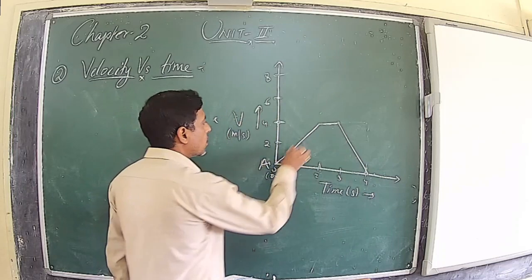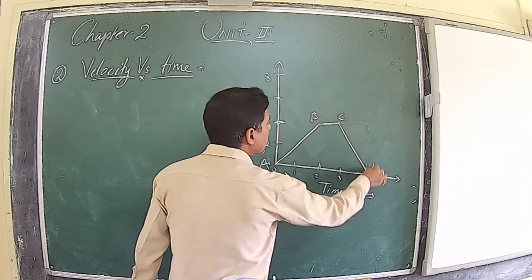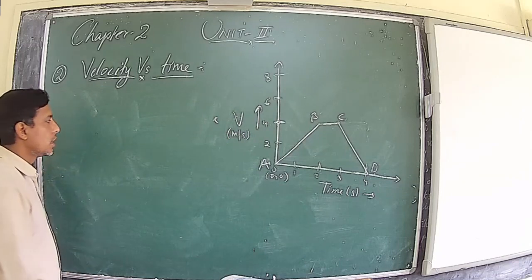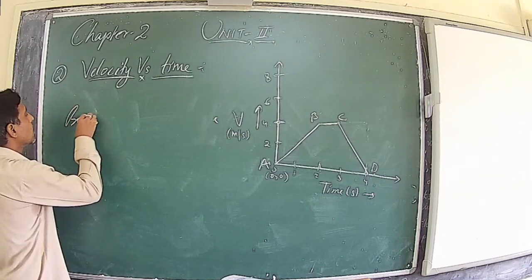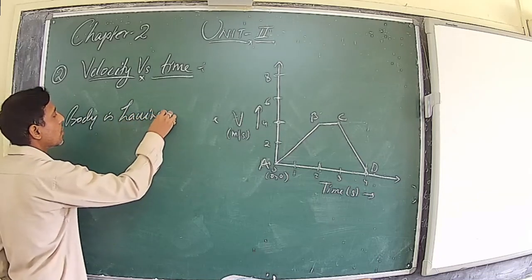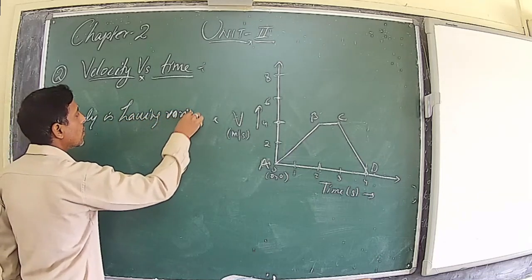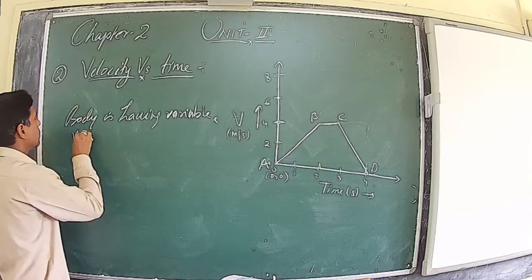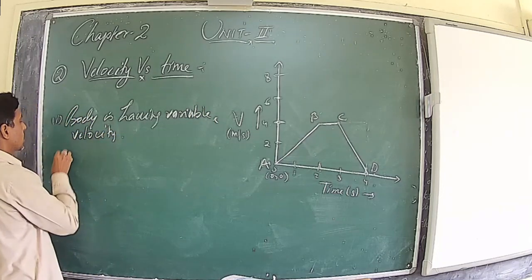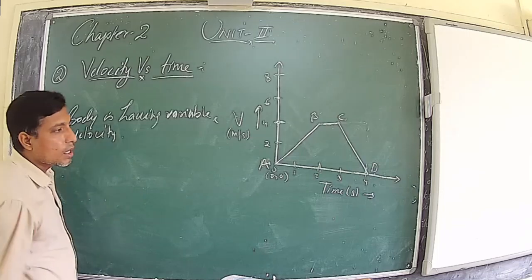Say this is A, B, C and D. So what we can conclude from this? It means the body is having variable velocity, most important. First, the body is having variable velocity.